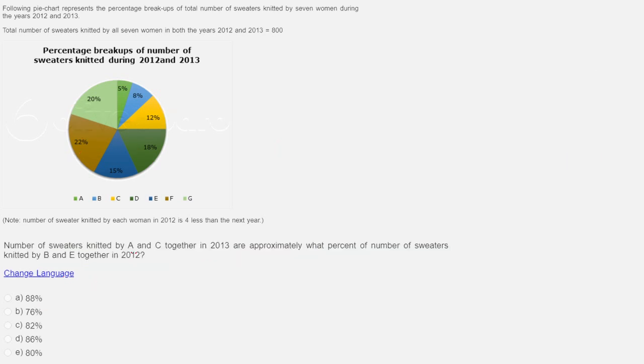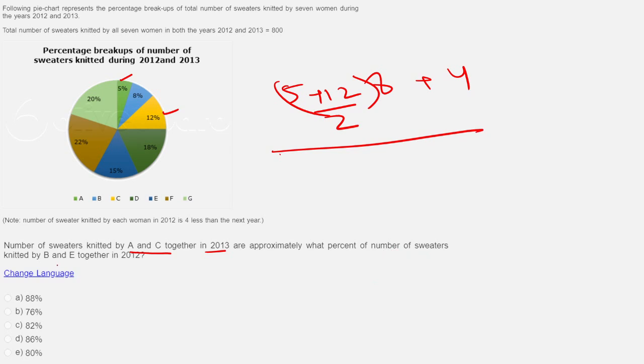The number of sweaters knitted by A and C together in 13. So where is my A, B, C? Yeah. So 5 plus 12 of 8, this is by 2, and then I'll do plus 4. This is approximately what percent of the sweaters knitted by B and E together in 2012. Right. So B is here and E here is this. So 8 plus 15 by 2 into 8 minus 4. This is all I had to do, right? So how much is this? Yeah, 17, and this is 4.